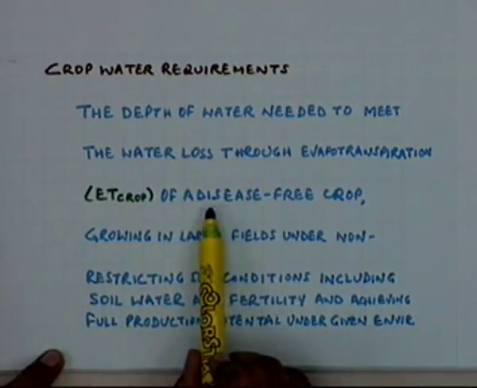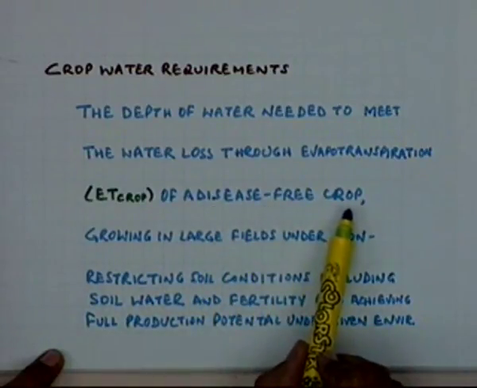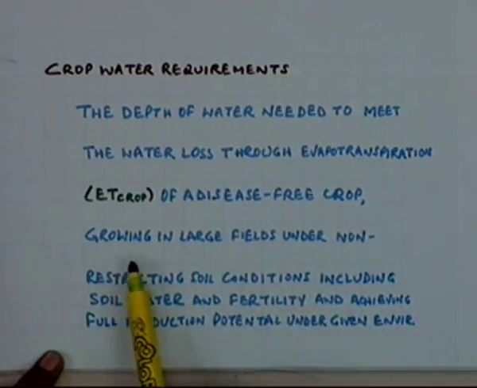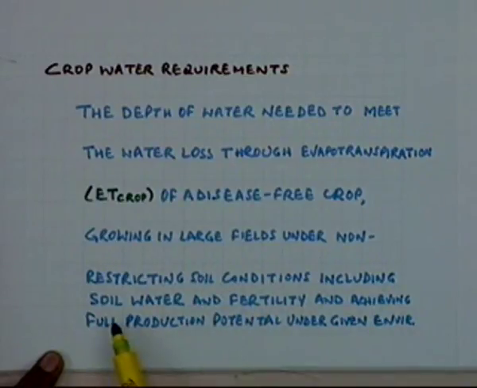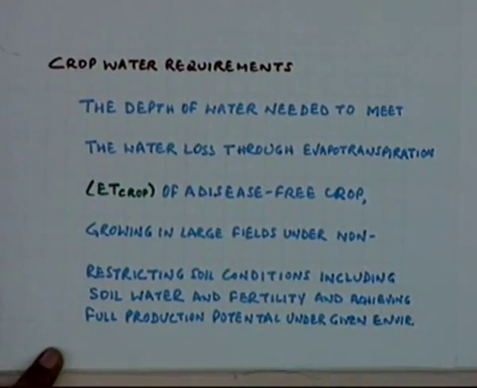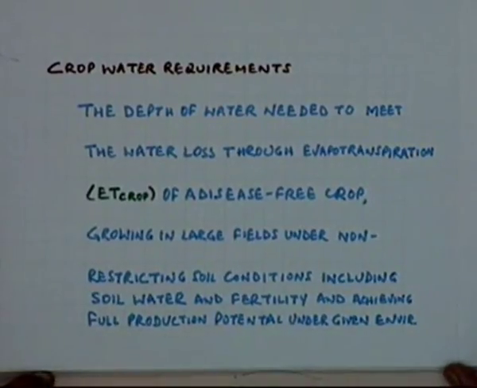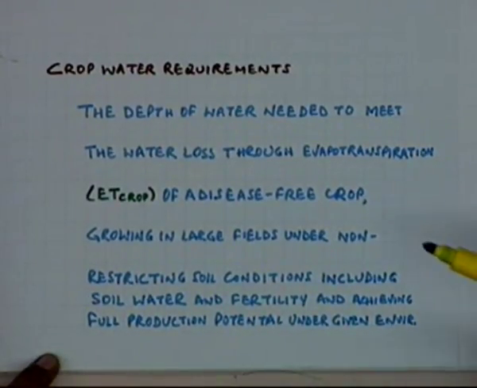Of a disease-free crop growing in large fields under non-restricted soil conditions, including soil, water and fertility, and achieving full production potential under the given environment. This definition includes many aspects.